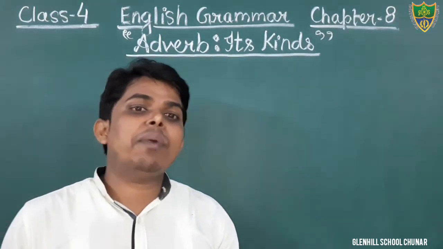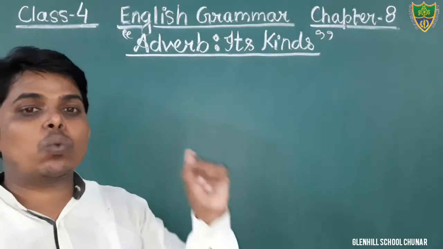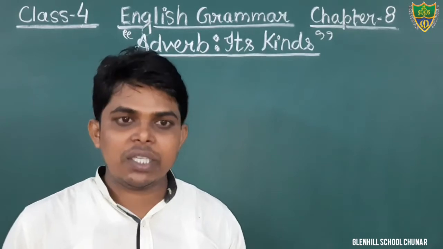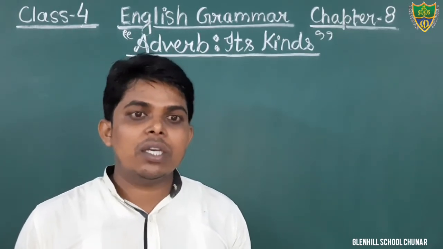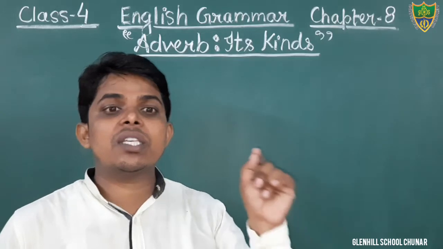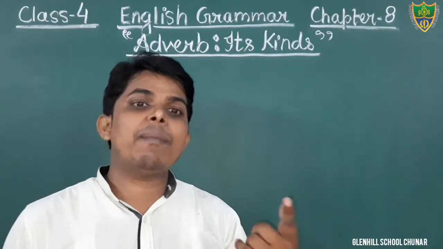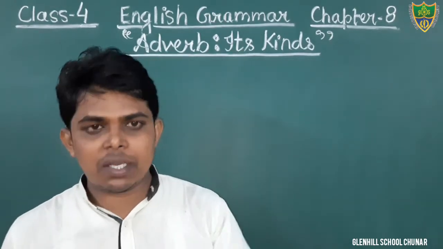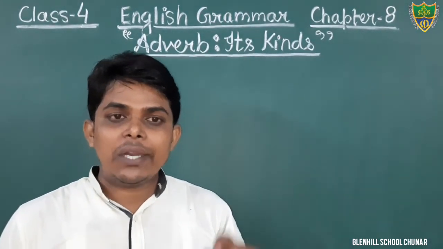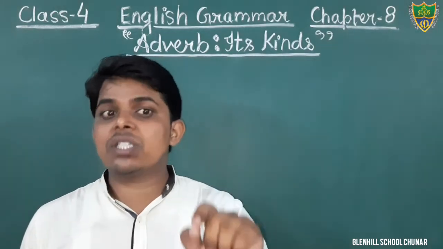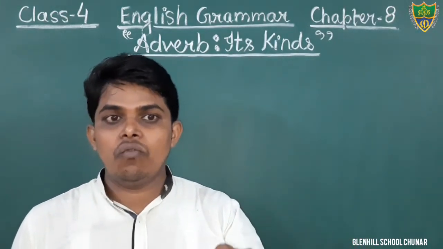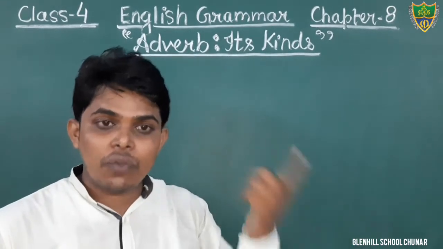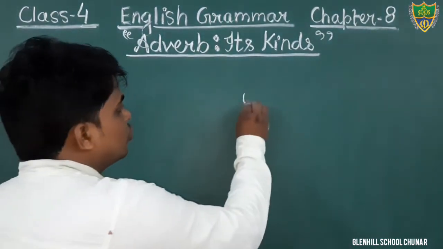Okay students, I have also told you that an adverb is a word which qualifies a verb, an adjective or another adverb given in the sentence. In the kinds we have read in the previous classes, that is adverb of time and adverb of place. Adverb of time indicates the time of an action, when an action is taking place, and it also gives the answer to the question when.